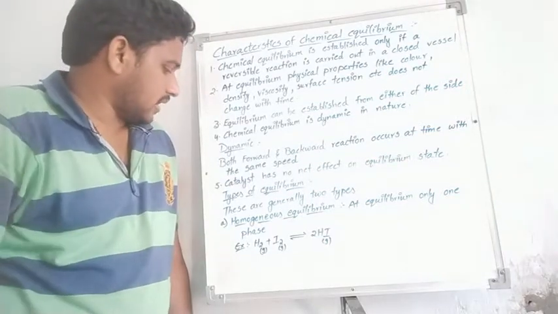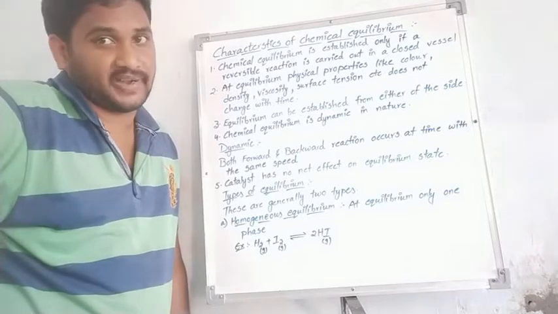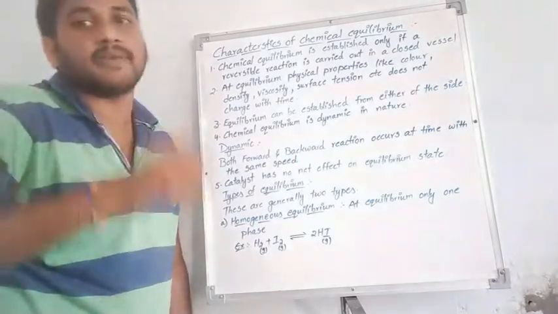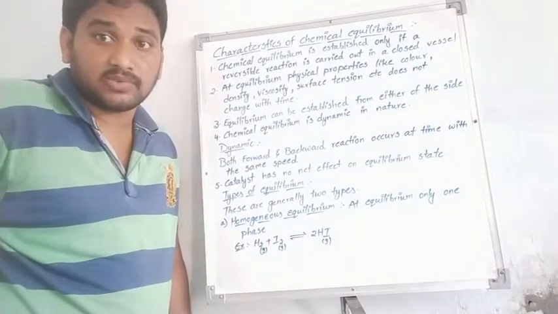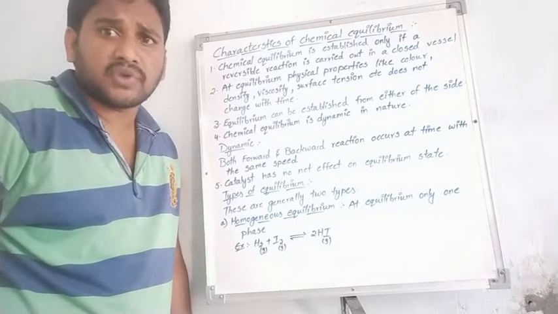Okay, finally one more: the catalyst has no effect at the time of chemical equilibrium. Students, that is the most important point. What is the meaning of catalyst?